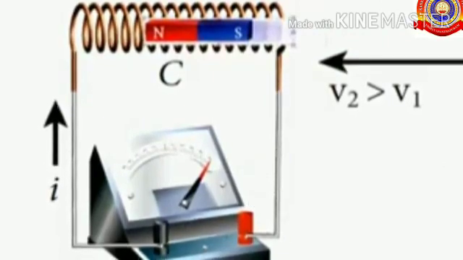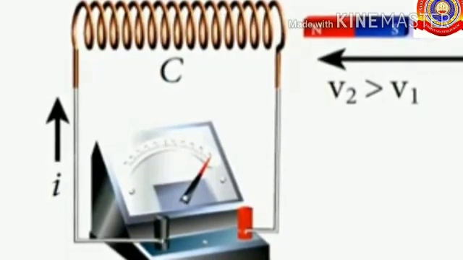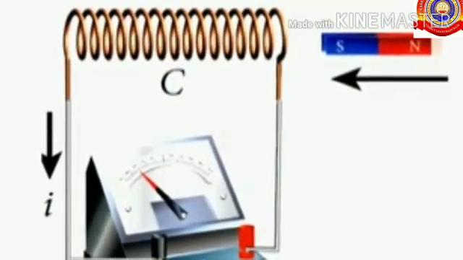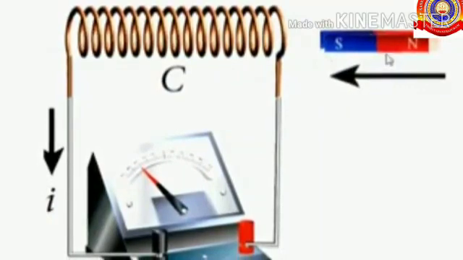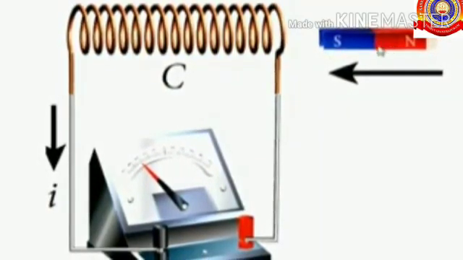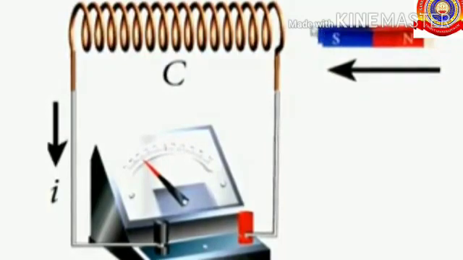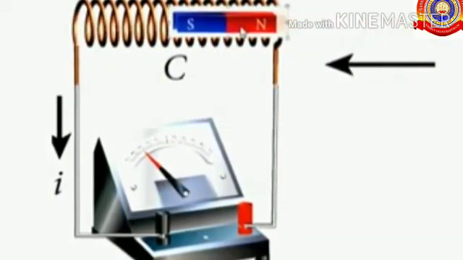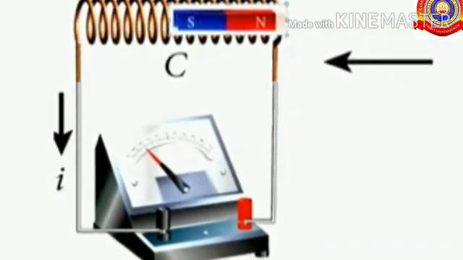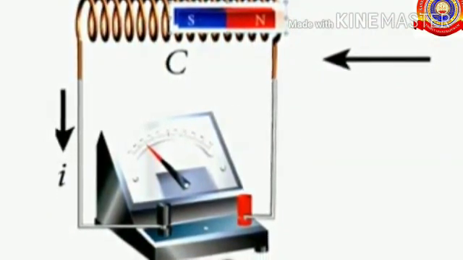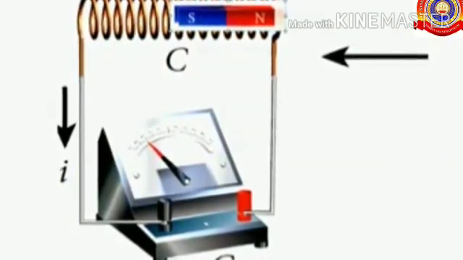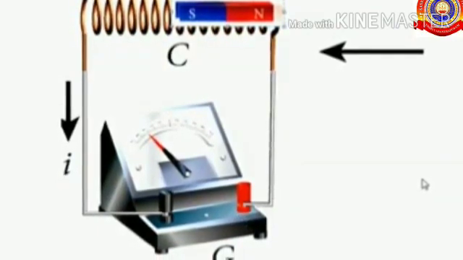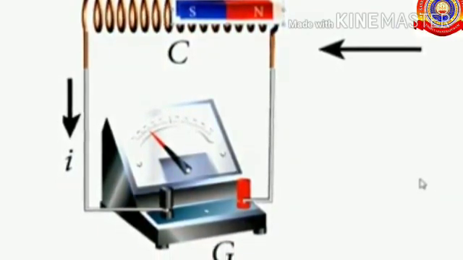It deflects towards the right side. Here the direction of current is in the upward direction. The next one, if the polarity of the magnet is reversed and the magnet is brought close to the solenoid, then current flows in the opposite direction, towards the left. That means here we are inserting the south pole of the bar magnet into the solenoid. At that time, the needle deflects to the left side of the galvanometer.